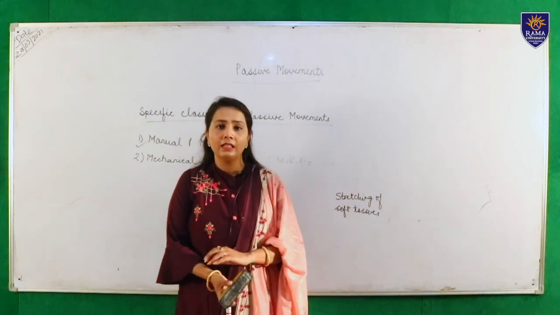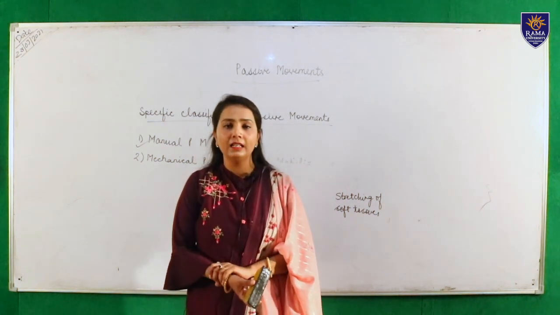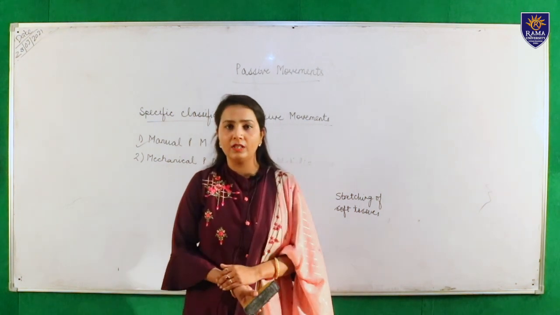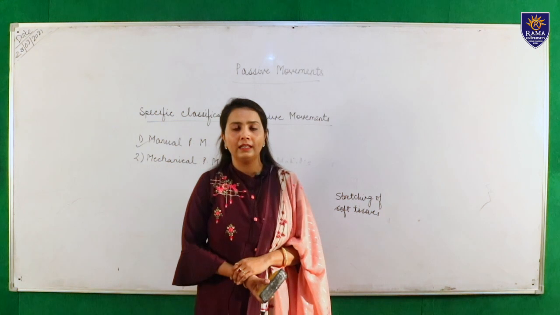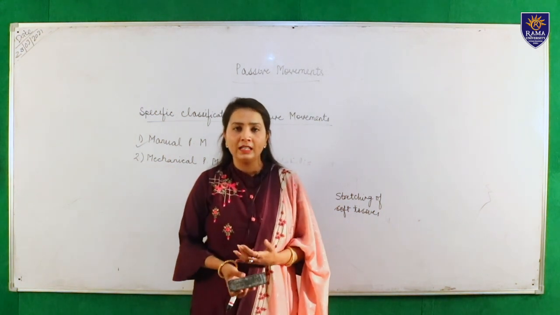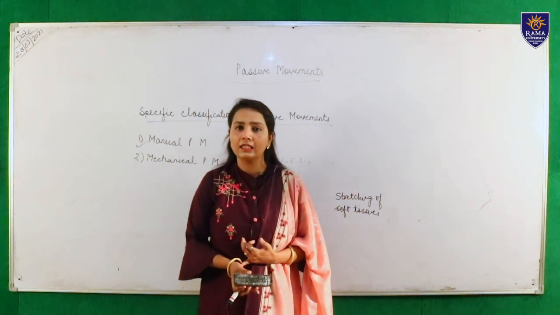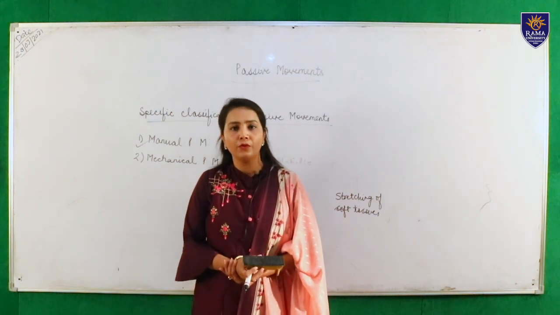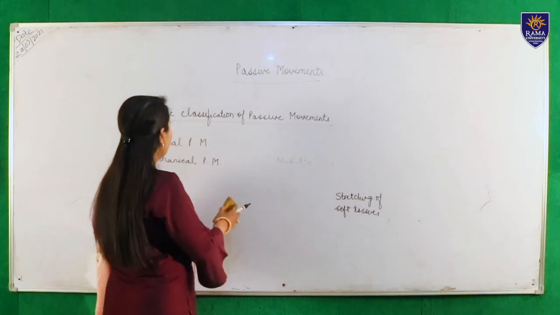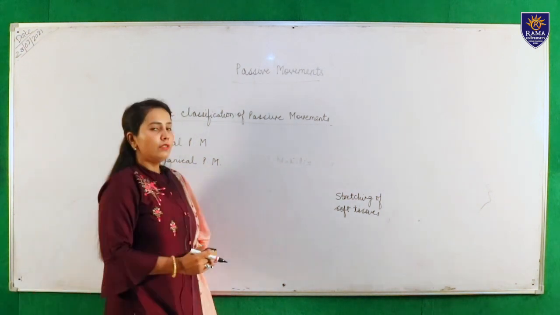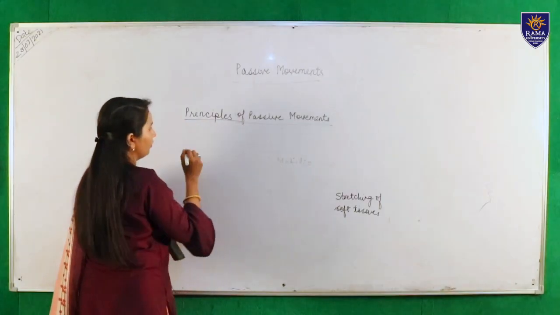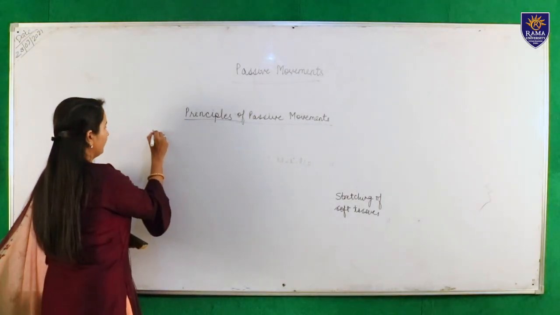CPM is the continuous passive mobilizer, which is used for relaxed passive movement, joint stretches, or joint mobilization. And springs, weights, plaster casts or pulleys, etc. are also used for joint stretches and joint mobilization. Now I'm going to tell you about the principles of passive movements. There are 6 principles.